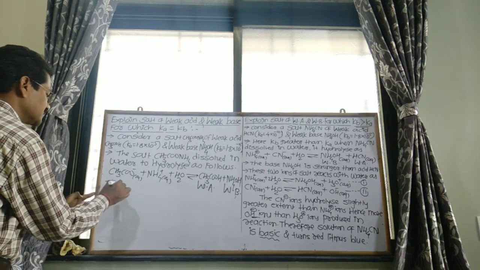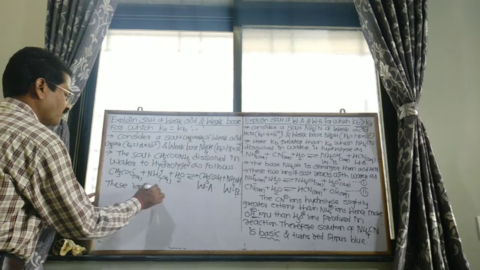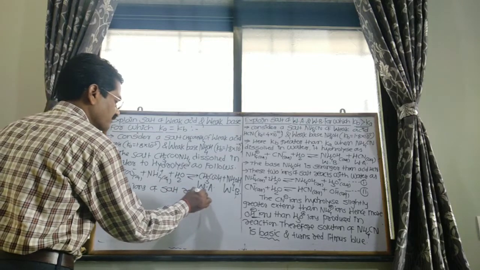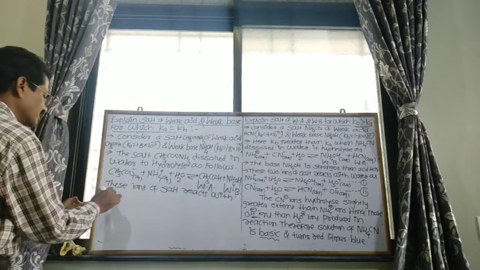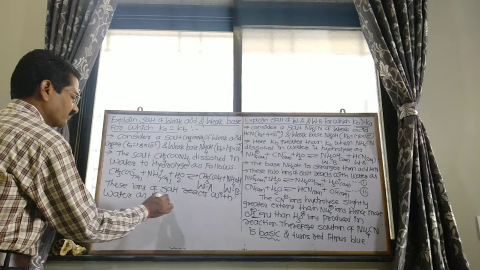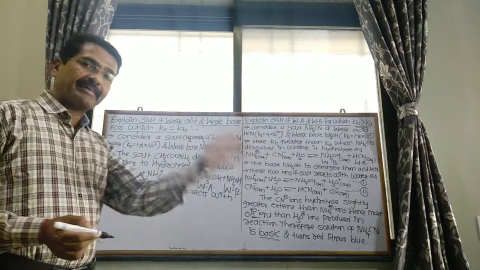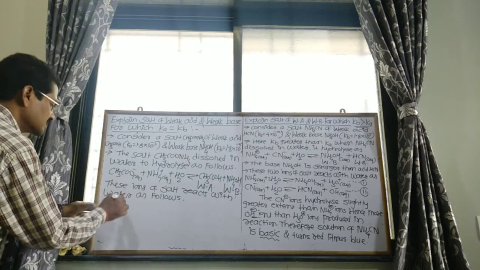These ions of the salt react with water as follows.